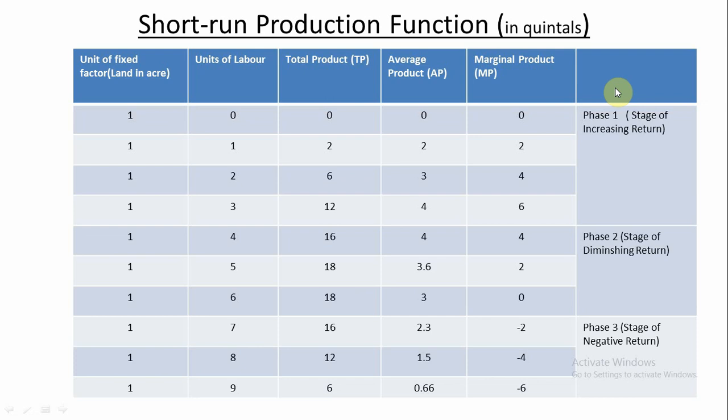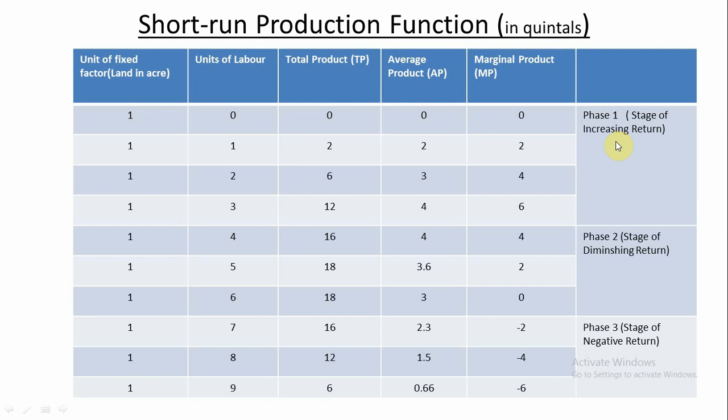At first, the marginal product of the variable factor increases, and as it increases with one more unit of labor, total product increases and average product also increases.